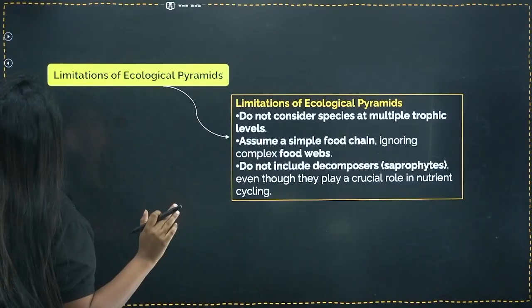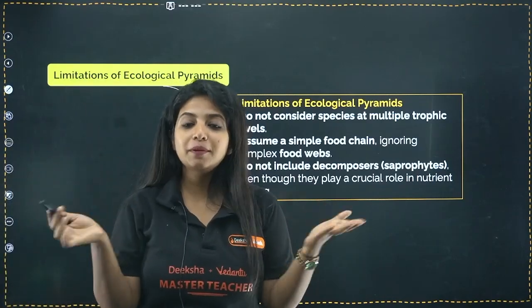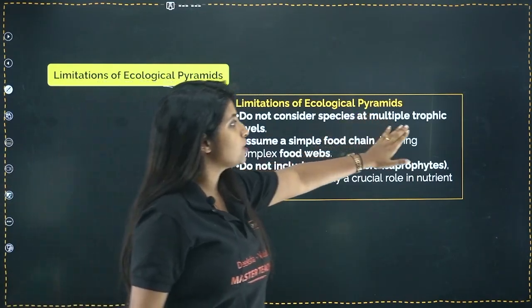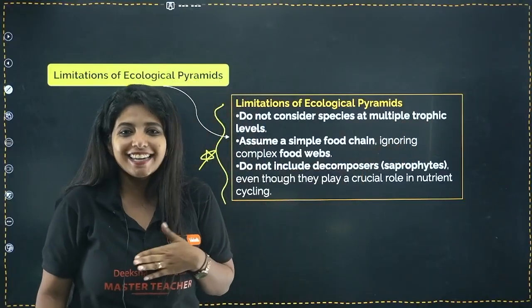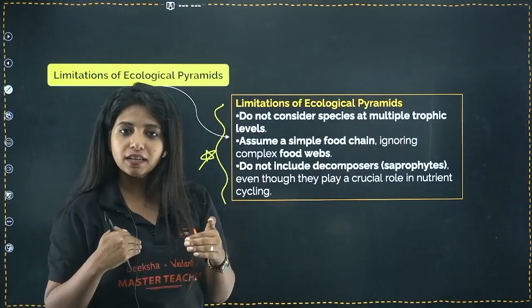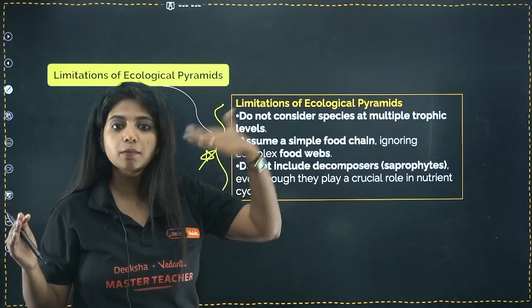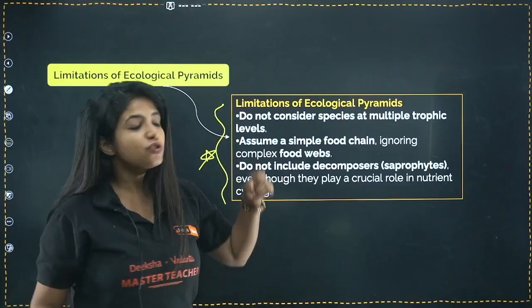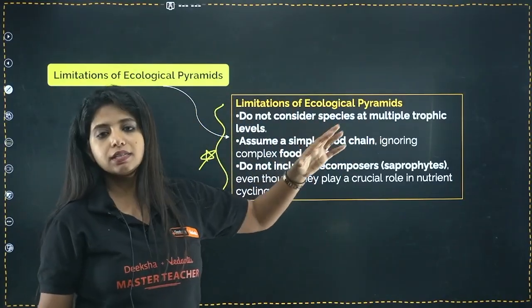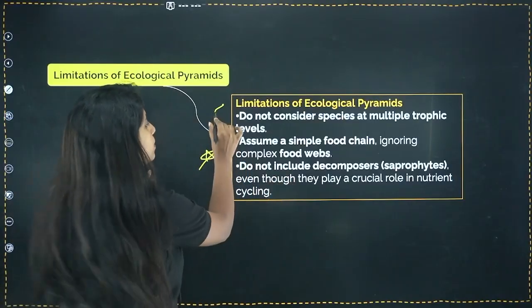Now, the last part of this particular class is limitations of pyramids. What is the limitation of ecological pyramids? And again, this is important. They do not consider species at multiple trophic levels. For example, I can eat a plant. I can also eat an animal. I can be at several levels. If I am an omnivore, I am a non-vegetarian, then I can be in different levels out there, right? So they do not consider species at multiple trophic levels. They consider, okay, rabbit is in this level, that's all. You get it? So that is one big problem.